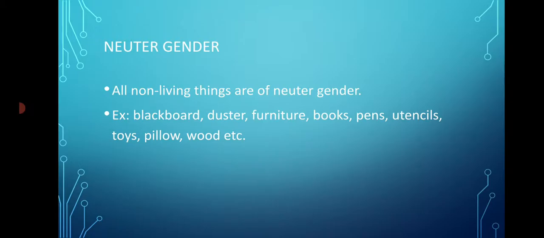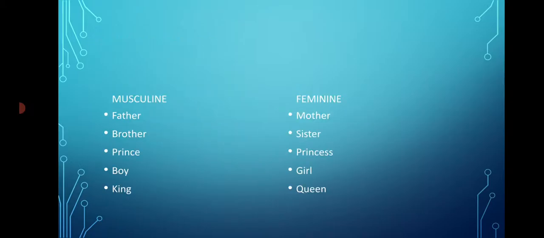Clear? Now here comes the list of some masculine and their respective feminine genders. You just have to understand and remember these things. Like father is masculine, its feminine gender is mother; brother is masculine, its feminine is sister; prince is masculine, its feminine is princess.